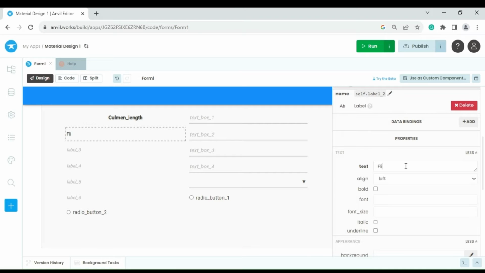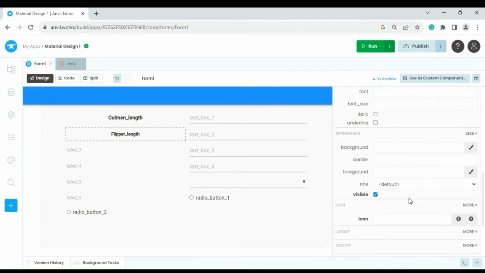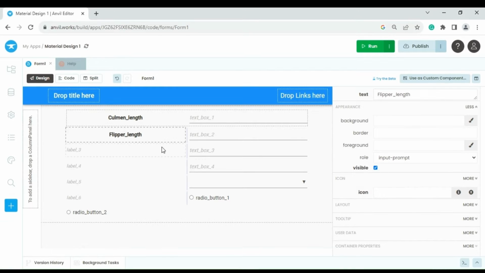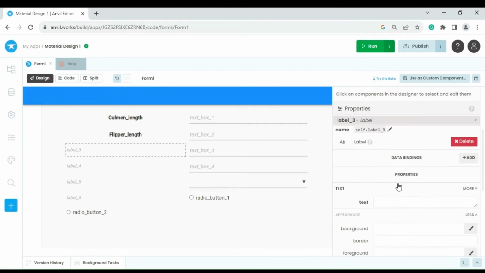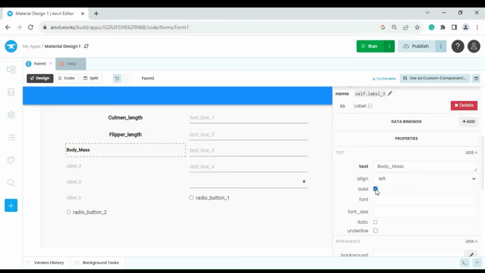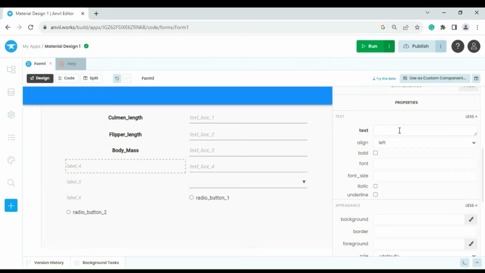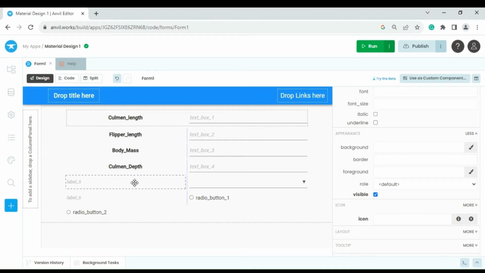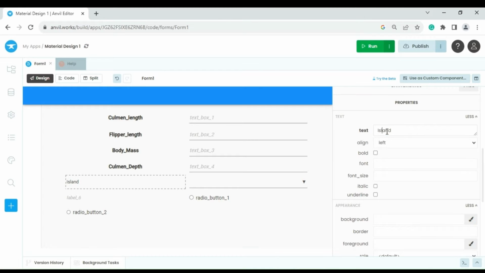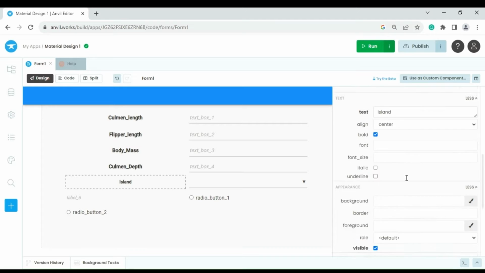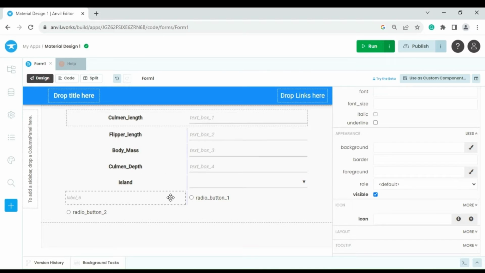Likewise I do the rest of the labels as well. The second field is flipper length, made it center alignment. The third field is body mass. I made it bold, center alignment. And the fourth field is column depth. The fifth field is island. And the sixth field is sex.